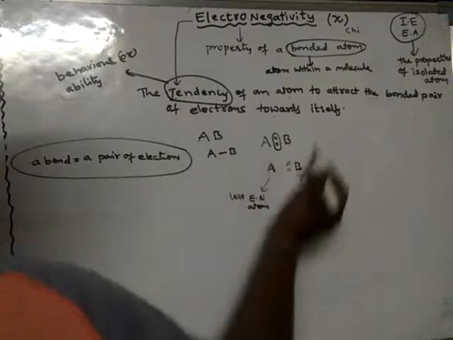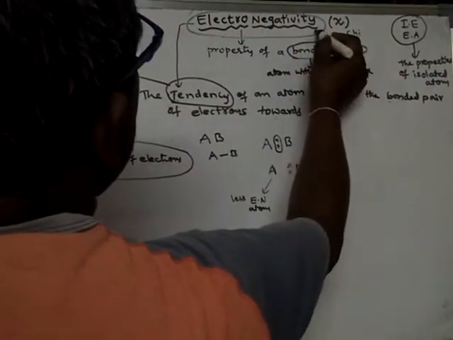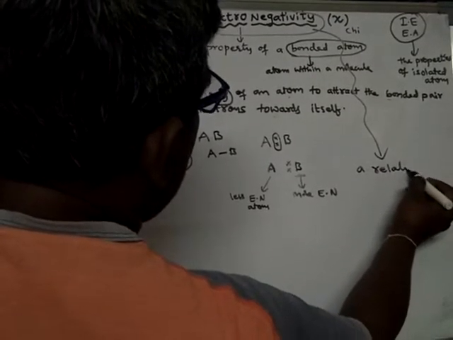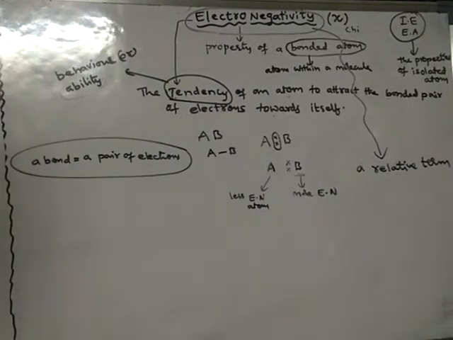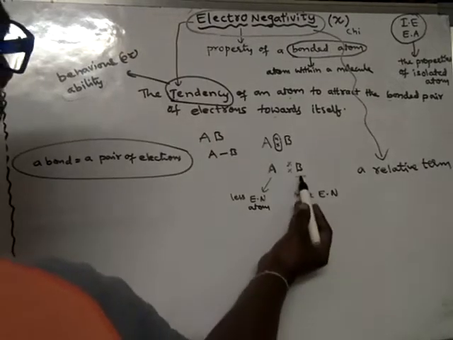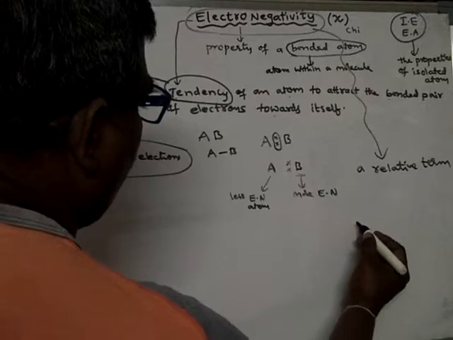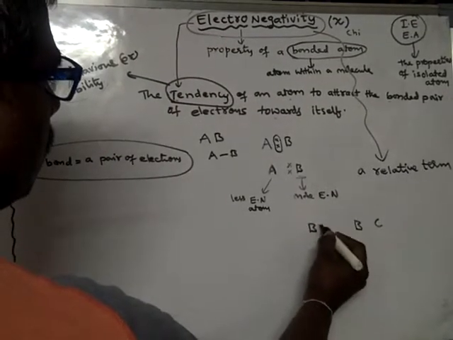So electronegativity is a relative term. Relatively, B has more attracting ability than A. Suppose there is a bond between B and C, let us assume BC is a molecule.